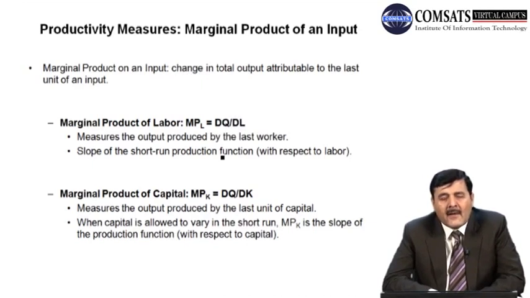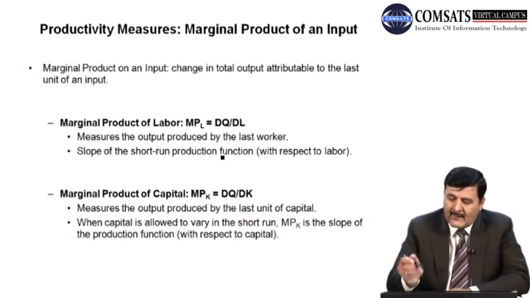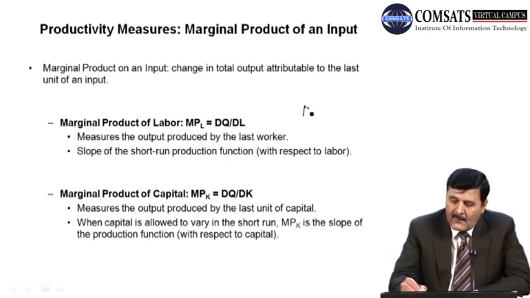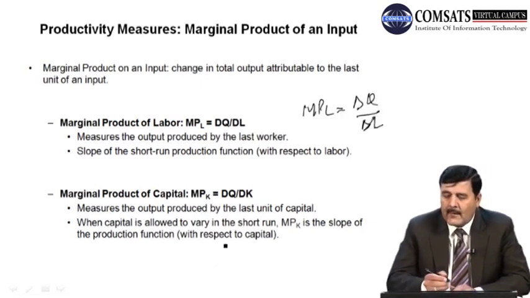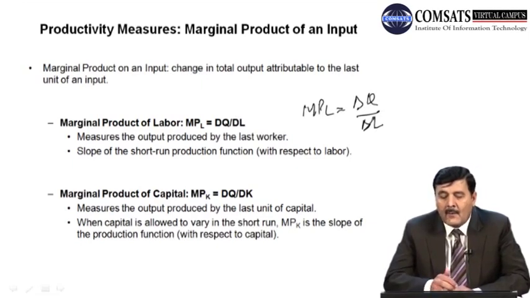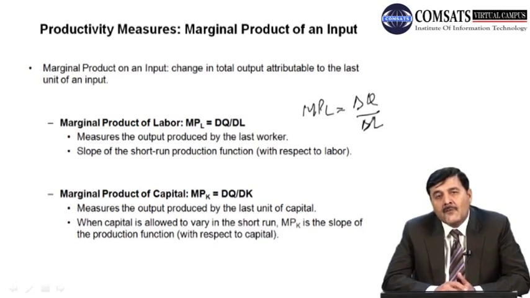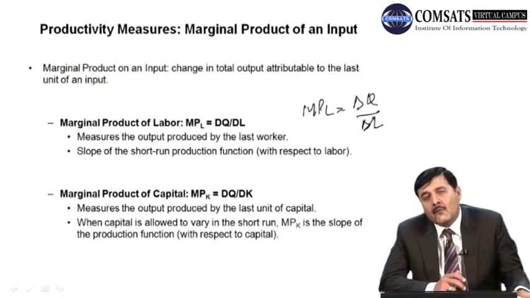Marginal product of labor can be calculated as change dQ over dL. You can use delta Q or delta L also, and it is the same. So MPL can be written as delta Q over delta L, right? So it is the same. Now, change in output produced by the last worker is the slope of the short run production function with respect to labor. So it is also the slope of the short run production function with respect to only labor.